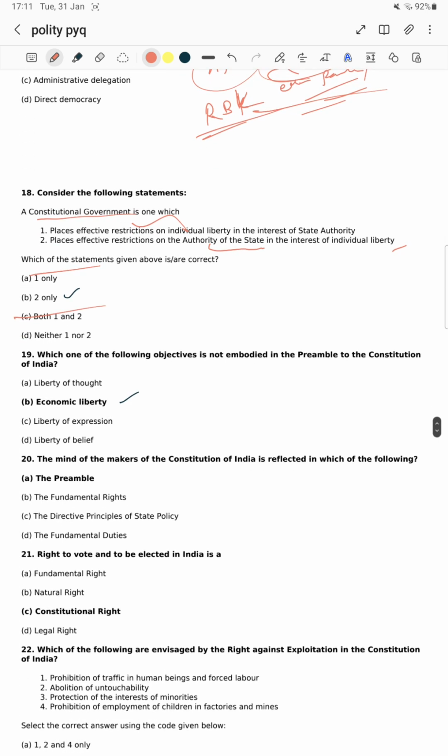Next question, which one of the following objectives is not embodied in the preamble? Sir, the liberty question again, how many times has liberty been asked. These are repetitive questions, sir, you should not miss them. These questions play a much bigger role for you.